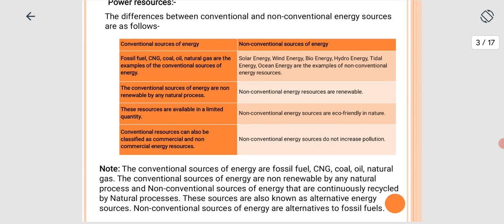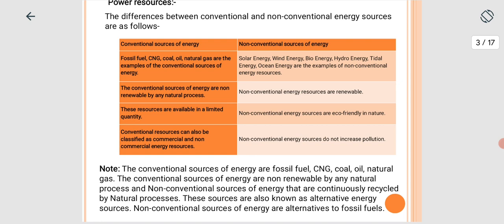Now, conventional energy is fossil fuel. CNG, coal, oil, and natural gas are examples of the conventional sources of energy. Conventional sources of energy are non-renewable by the natural process. The resources are available in limited quantity. Conventional resources can also be classified as commercial and non-commercial energy resources.